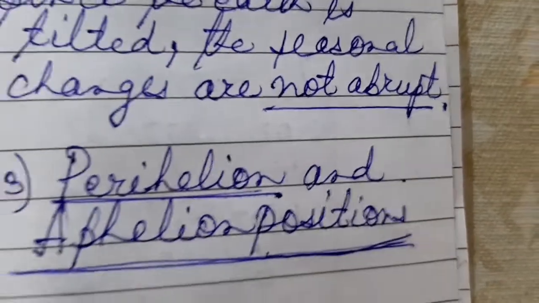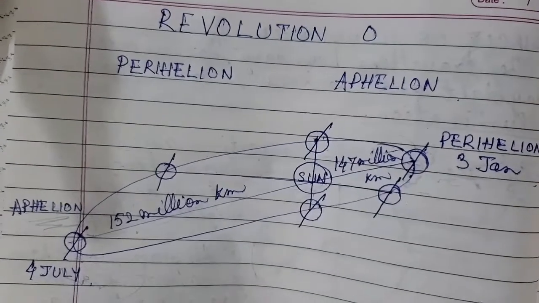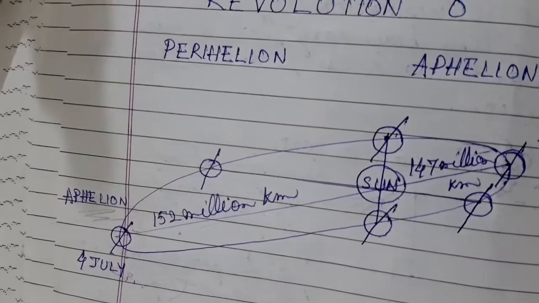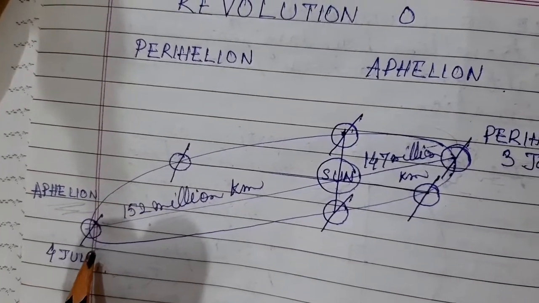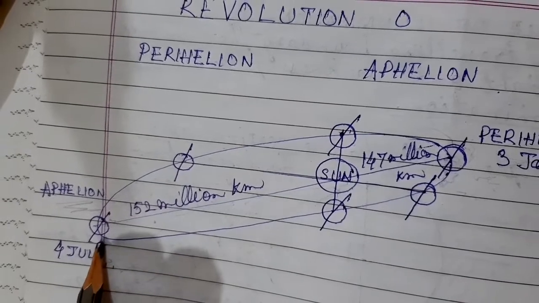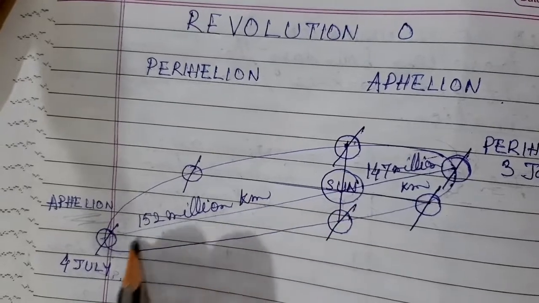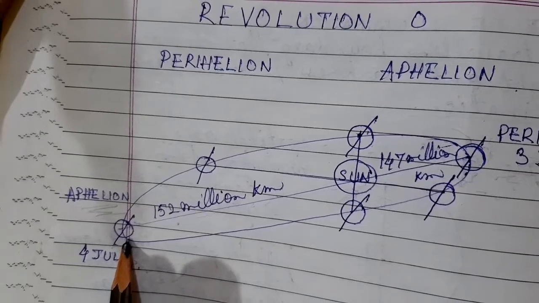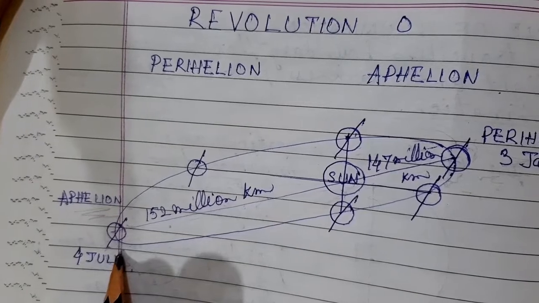To explain this concept, I made this very simple diagram. Now this diagram shows the different positions of the earth. Now let's consider these two positions. Here the earth is farthest from the sun. It's at a distance of 152 million kilometers. This position of the earth when it is farthest from the sun is called the aphelion position.